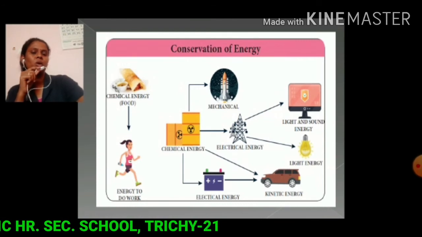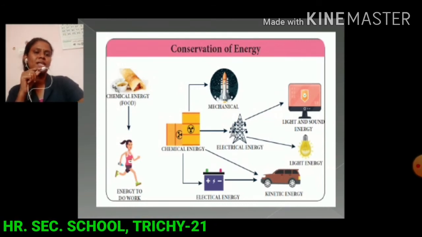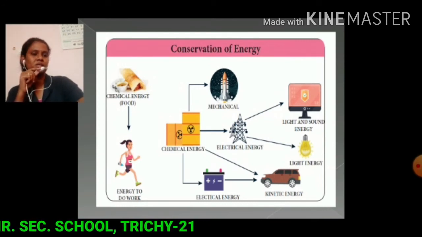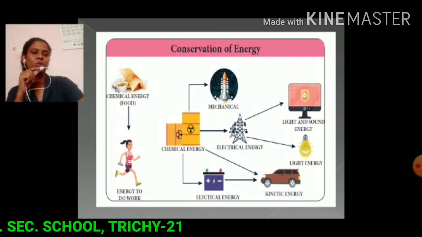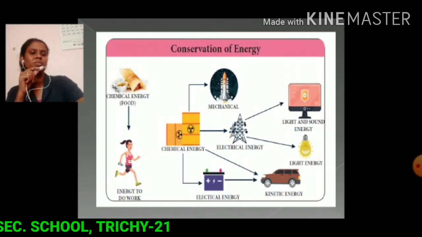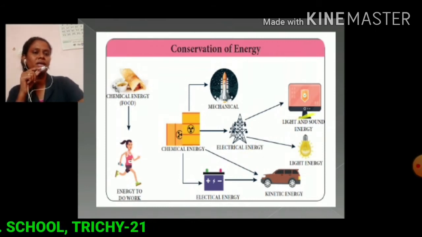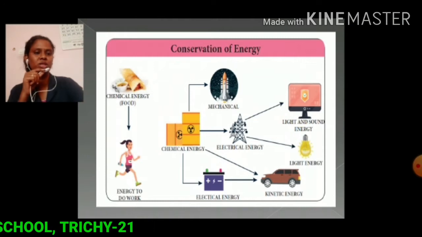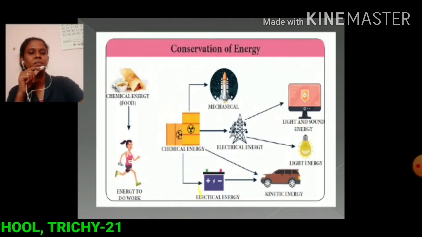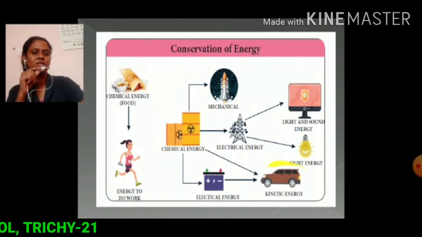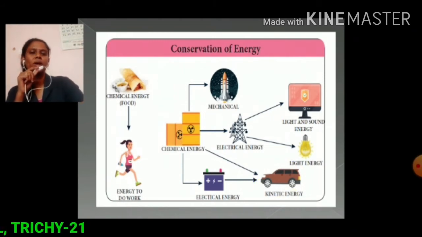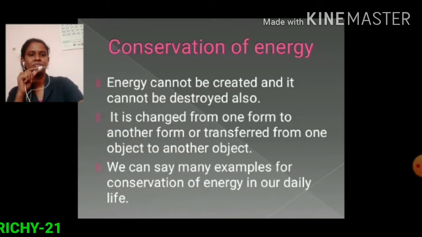So here one type of energy is transformed into another type of energy. Likewise, electrical energy is transformed into light energy and sound energy in the television. In a battery, electrical energy is converted into kinetic energy of vehicles. So one type of energy is transformed into another type of energy.